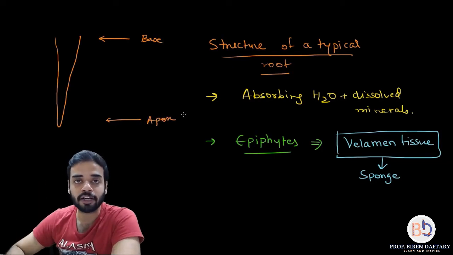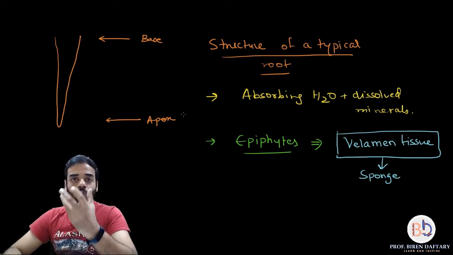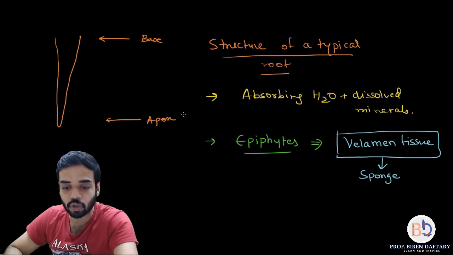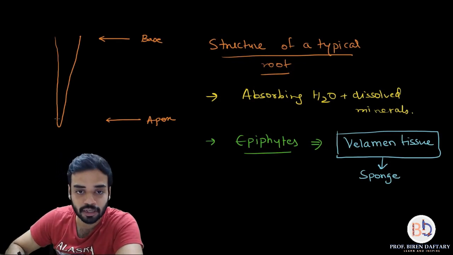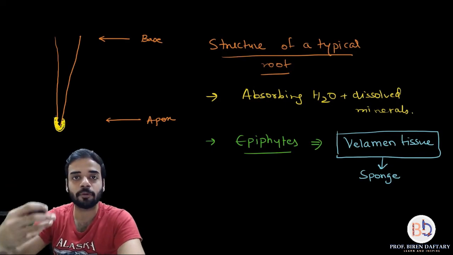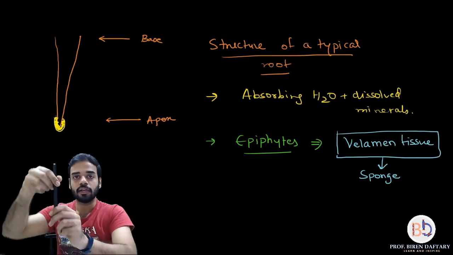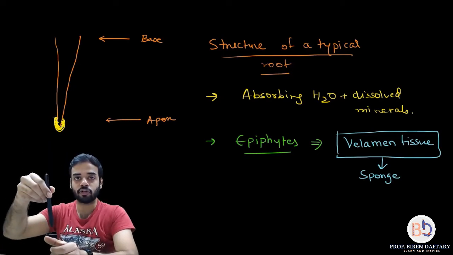Now coming to parts of the root. So the apex of the root is covered by a protective region which is called the root cap. So I am going to use a yellow color, and I am going to cover this area up. Okay, and if you can see over here, I have drawn a structure which is basically protecting the tip of the root. Why do you need to protect the tip of the root? Just imagine the root, it is growing downwards in the soil.